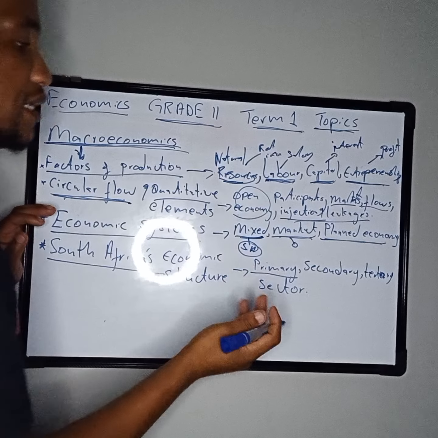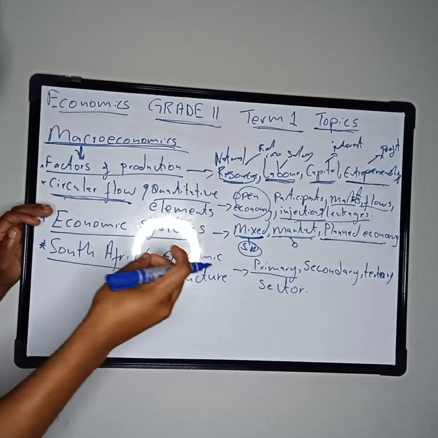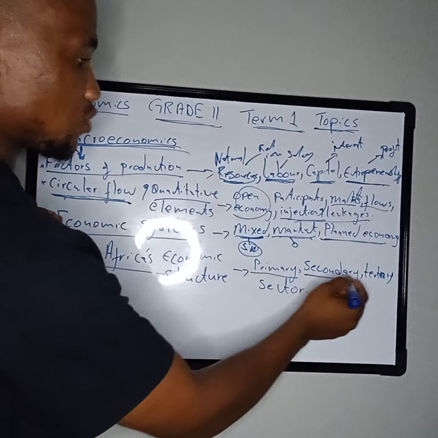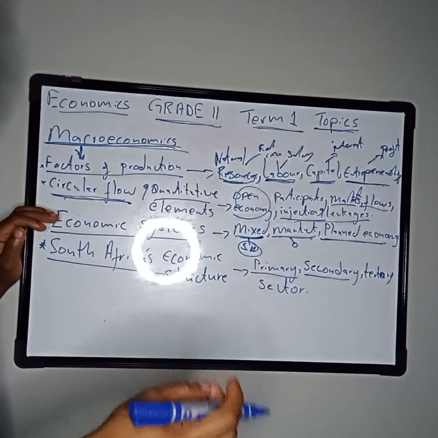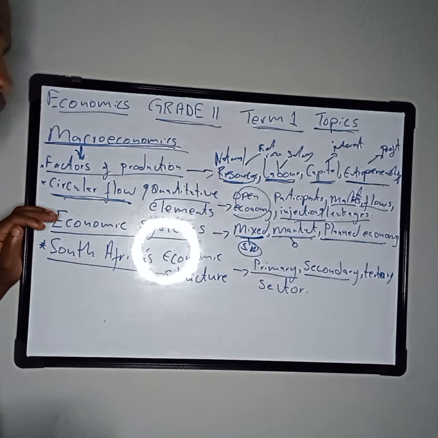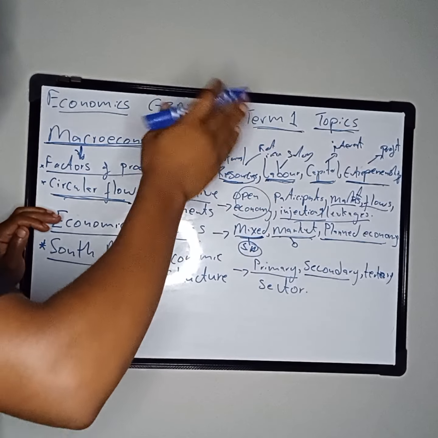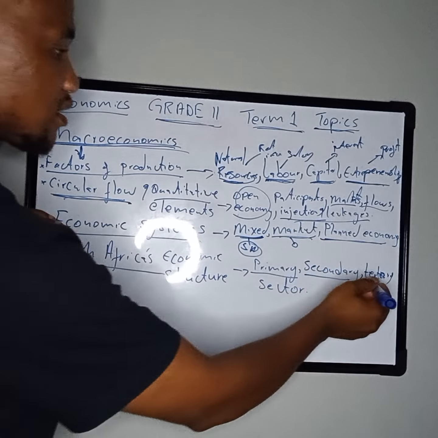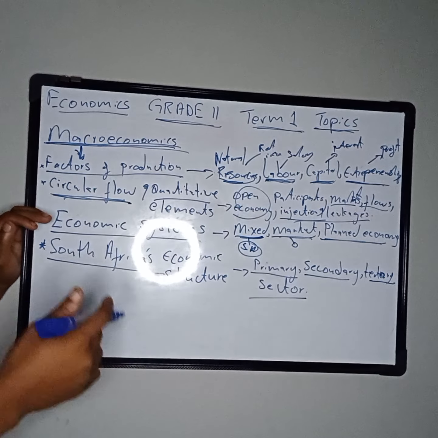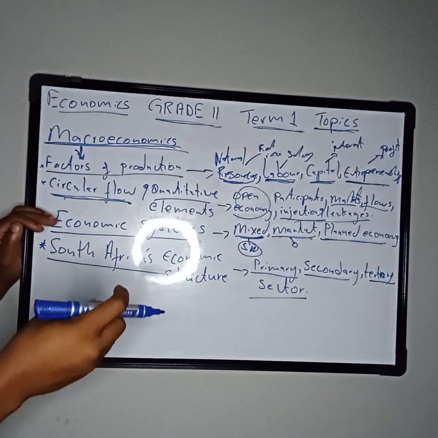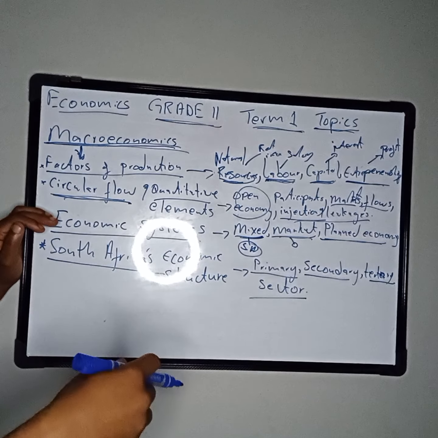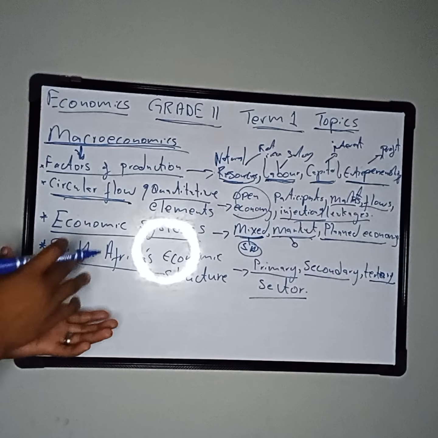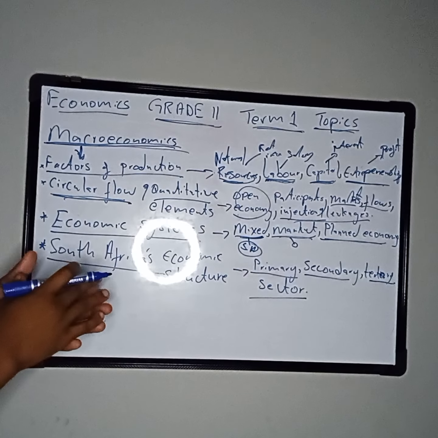We have a primary sector, whereby we find the raw materials. The secondary sector is whereby we manufacture goods and services; the production of goods and services happens under the secondary sector. Then the last one is the tertiary sector, whereby we find the final or finished goods and services. So for grade 11 term 1 we have these 4 subtopics.